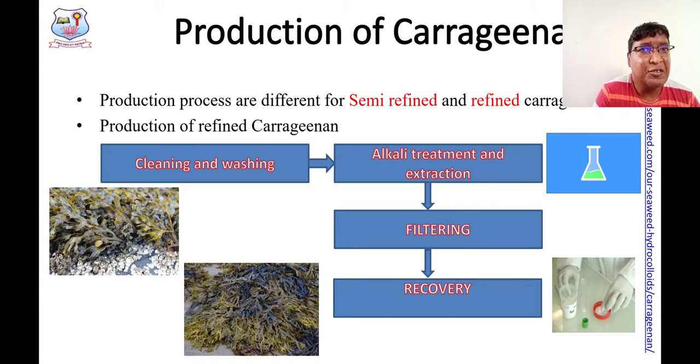Let us see the steps involved in production of refined carrageenan, right? You may ask, sir, what is the application of carrageenan? Why does it need to be produced, right? In the previous slide we discussed single cell proteins. You may ask, sir, what is the necessity to produce single cell proteins?